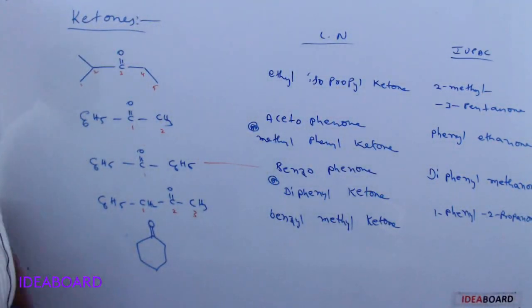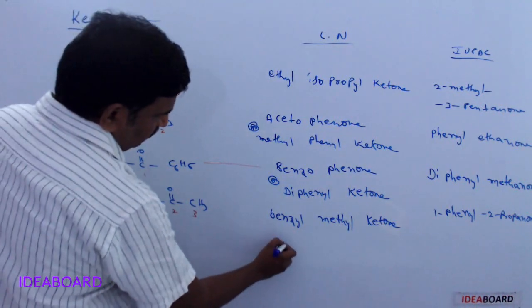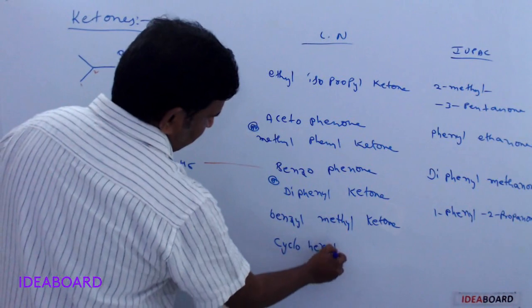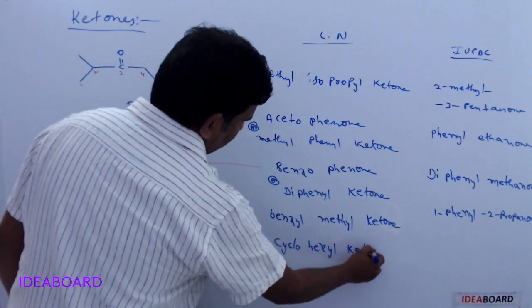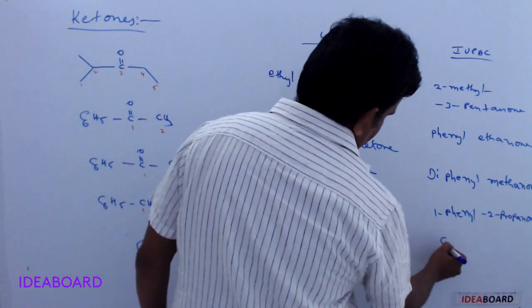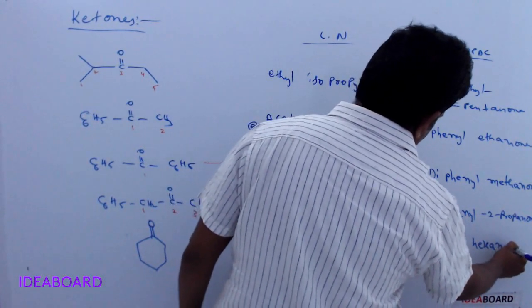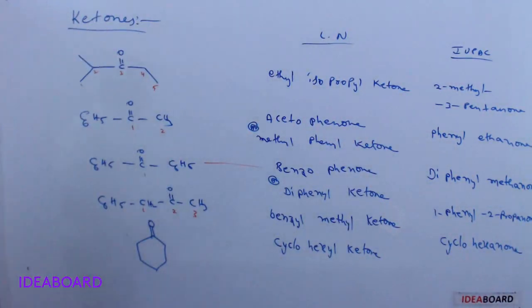And for the last one, this is a cyclohexyl group, so we can write cyclohexyl ketone, and the IUPAC name is cyclohexanone. Okay, so this is ketone nomenclature. This is about the nomenclature of aldehydes and ketones.